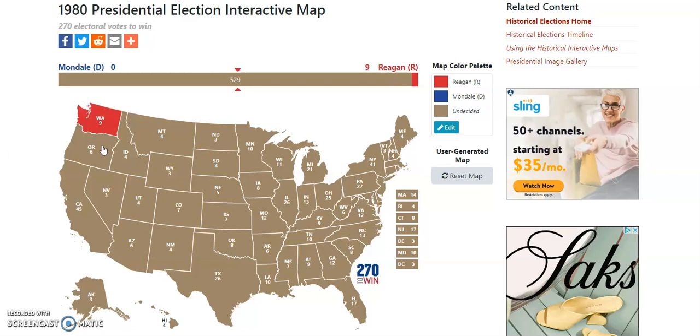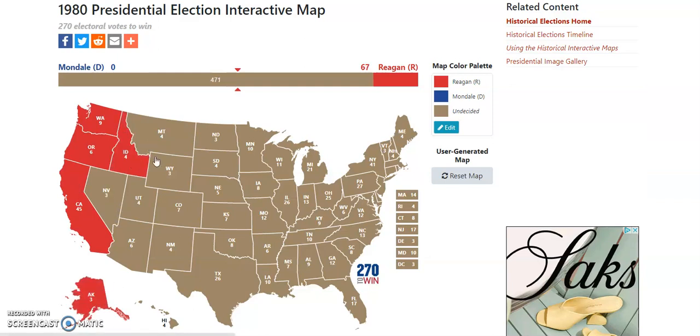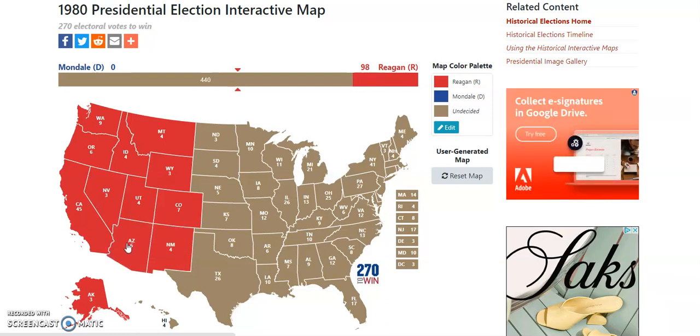I believe these West Coast states would go for Reagan, Washington, Oregon, and his home state of California, like that in our timeline, as well as Alaska. These Mountain West states, Idaho, Montana, Wyoming, Utah, the Mormon Belt, Nevada, very rural, as well as Colorado, New Mexico, and Arizona, all rural and conservative back then. They all went for Reagan, so I believe we'll go for him in this scenario, as well as the Dakotas, Nebraska, Kansas, Oklahoma.